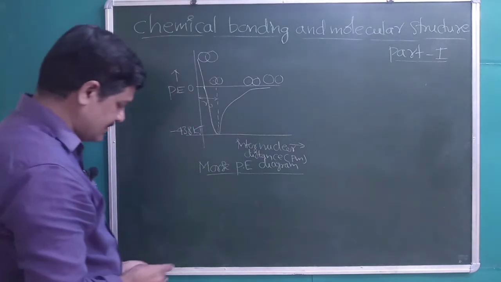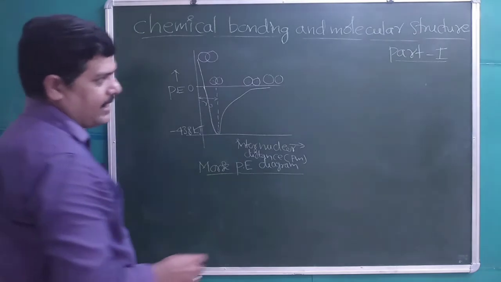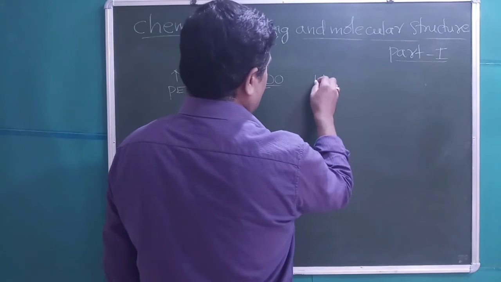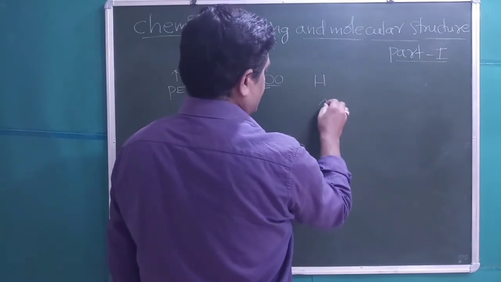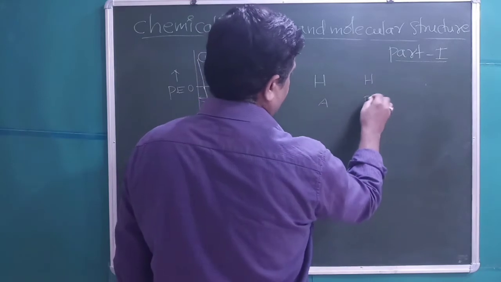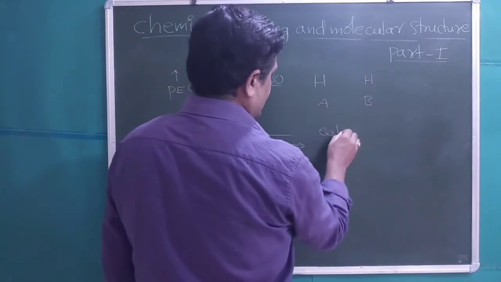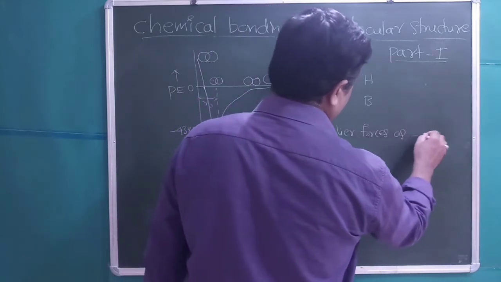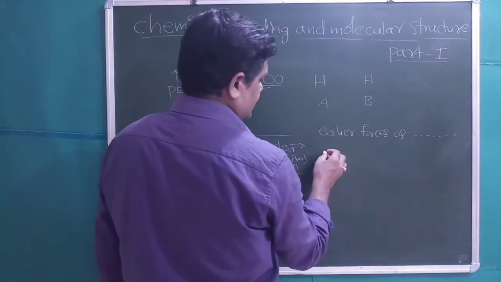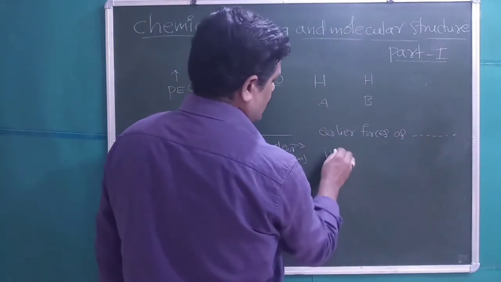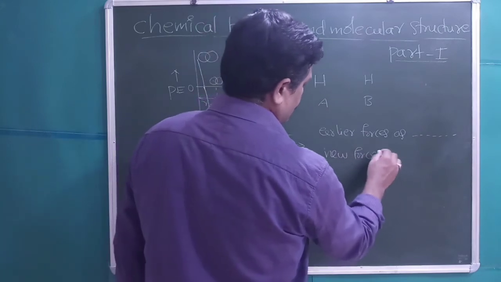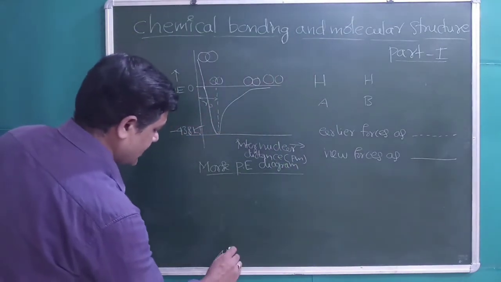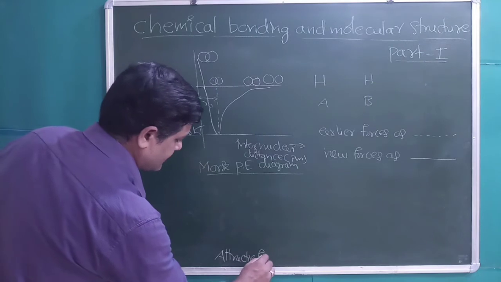Right? So let us discuss those repulsive forces and attractive forces now. Let us assume two hydrogen atoms, hydrogen 1 as A, hydrogen 2 as B. Earlier interactions, earlier forces, we will indicate as dash lines, and new forces as normal lines. Let us discuss the attractive forces now.